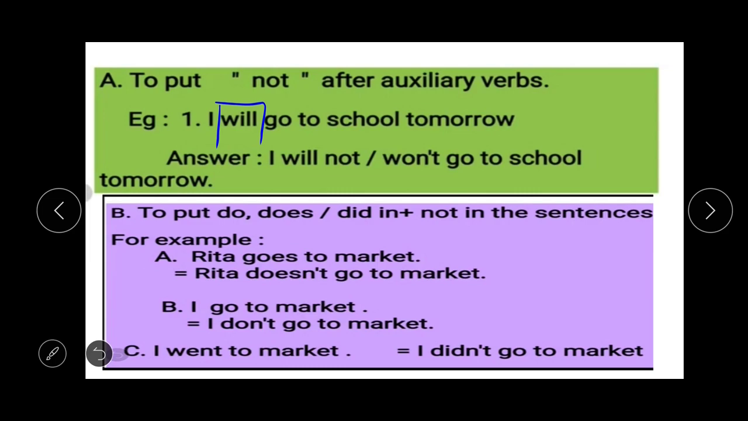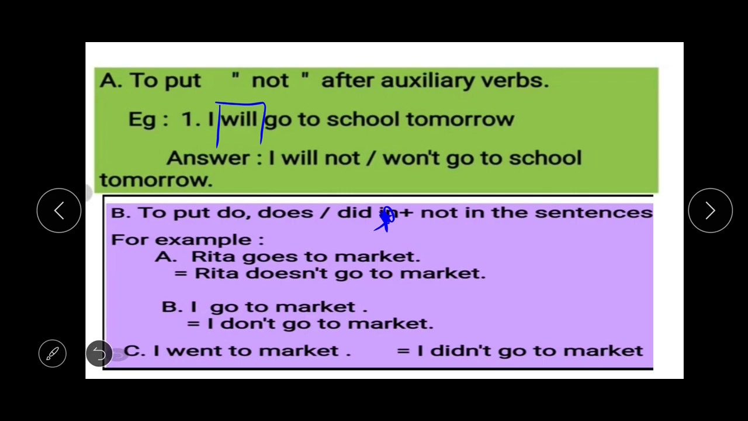Then the next rule is to put do, does or did plus not in the sentence. So students, if there is no auxiliary verb in a sentence, we have to put do, does or did according to the main verb of the sentence. Now example A is Rita goes to market. Here you can see the main verb is go, with which an es has been put. That's why we will put does with it. Rita doesn't go to market.